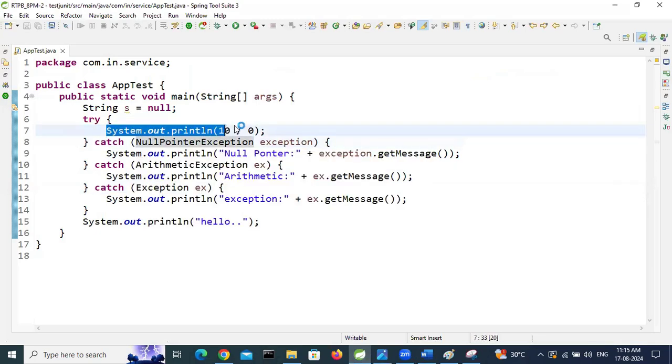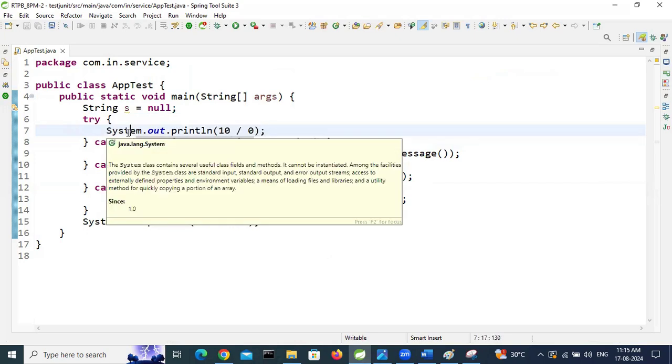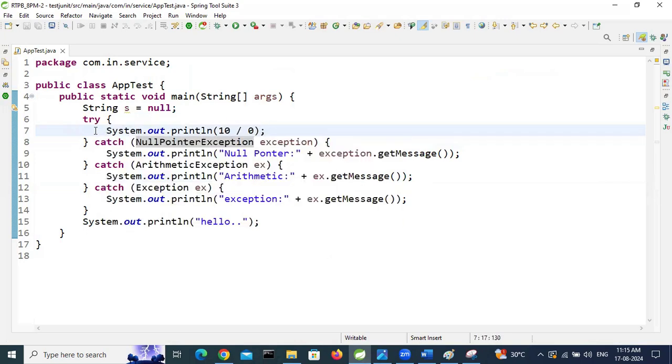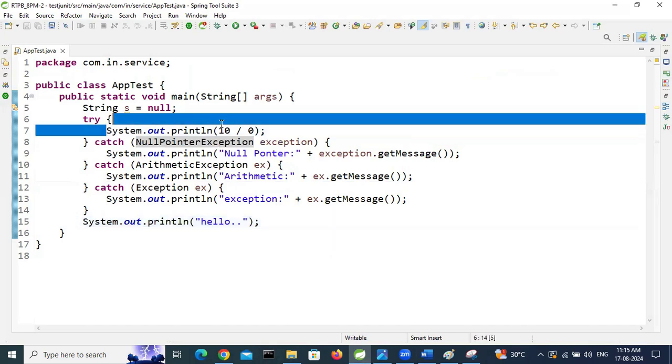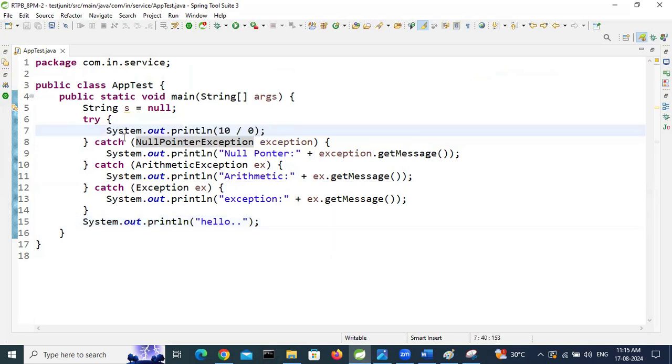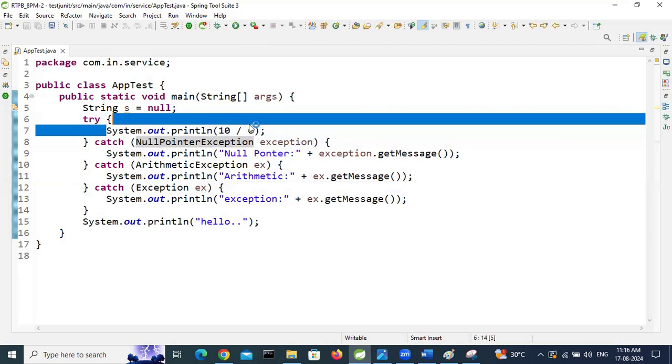Here, one more. Suppose this is one statement and this is another statement, and assume we are expecting an exception to be raised in this line. Then only place this line in the try and catch block. So we can place only risky code inside the try block. The length of the try block should be as small as possible. So here I am assuming this line will raise an exception, so I added this line only.